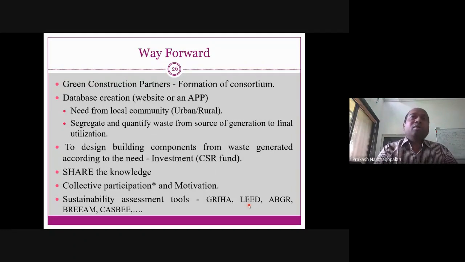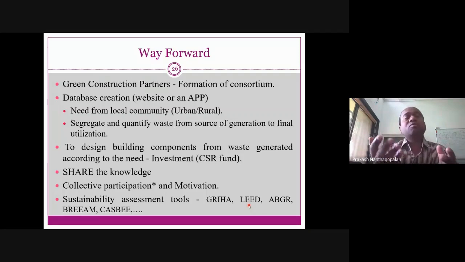So far we have seen what is sustainability, then we have discussed the scale of the problem, how much impact the construction industry is making, what waste is generated, how much waste is generated, and how to curb the waste. Not only that, we have to go for implementation. Whatever we have discussed so far is possible theoretically. But practically, when you want to make this implementable at sites, what is to be done? This is my own understanding about this.